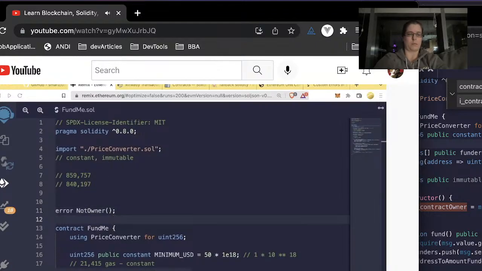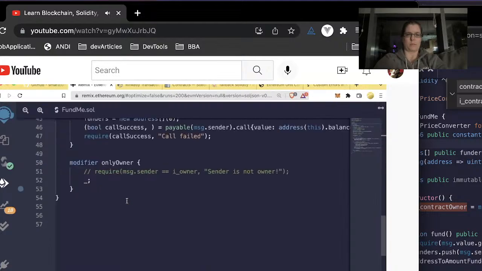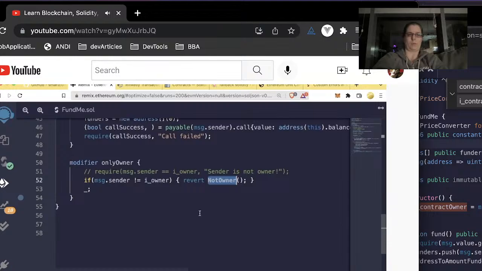And you'll notice that this is actually outside of the contract here. Now what we can do is take this error, NotOwner, and scroll down into our onlyOwner. Instead of doing a require, we'll do an if statement. We'll say if msg.sender is not i_owner, then we're going to go ahead and revert with a NotOwner error. This ends up saving us a lot of gas since we don't have to store and emit this long string here.